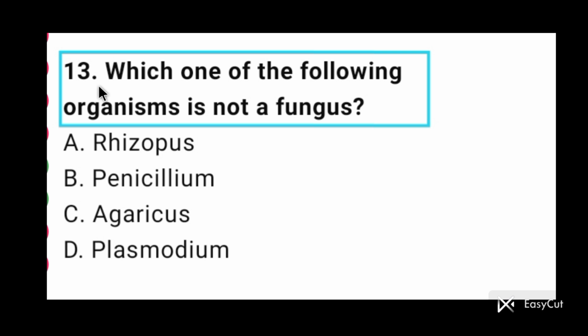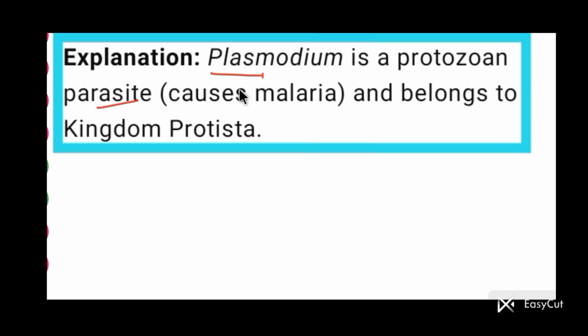Question number 13. Which one of the following organisms is not a fungus? You have to tell which is not a fungus here. So Rhizopus, Penicillium, Agaricus, all are fungus, but Plasmodium is a protozoan parasite, so it belongs to Protista, not fungi. Option D is correct for question number 13. Plasmodium is a protozoan parasite, causes malaria and belongs to kingdom Protista.